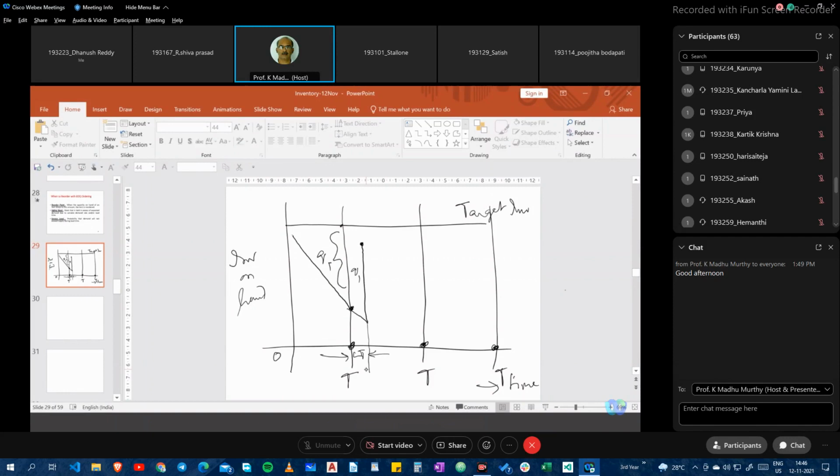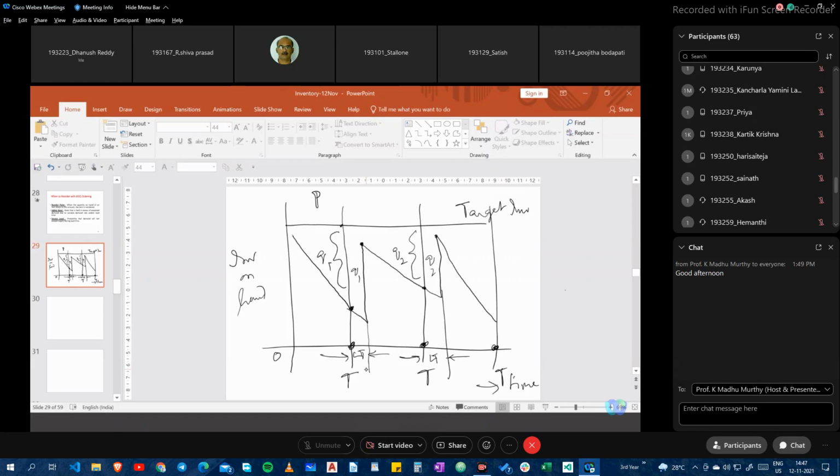And next time, this is my demand, so I place an order to reach my target inventory, Q2. And this is my lead time. And I get my Q2 here, and the demand goes. Right? Is this understood?